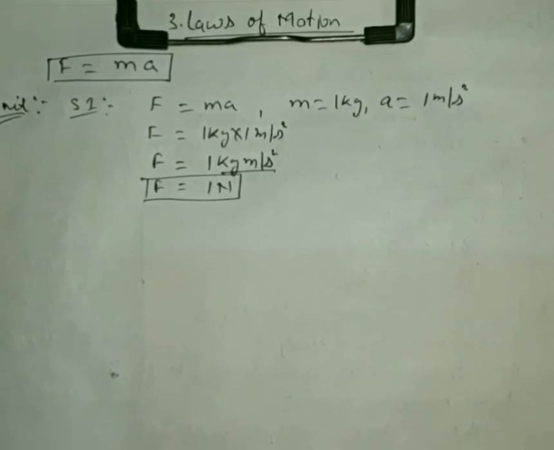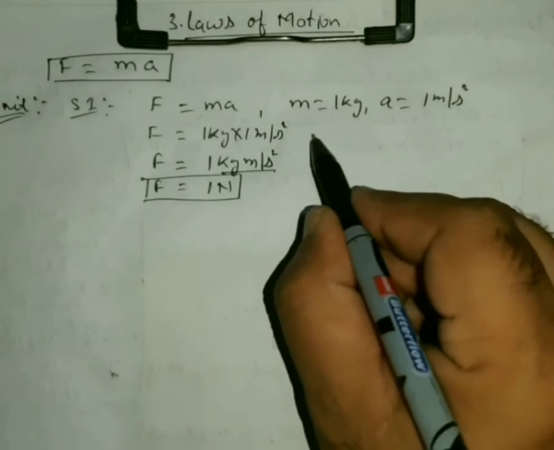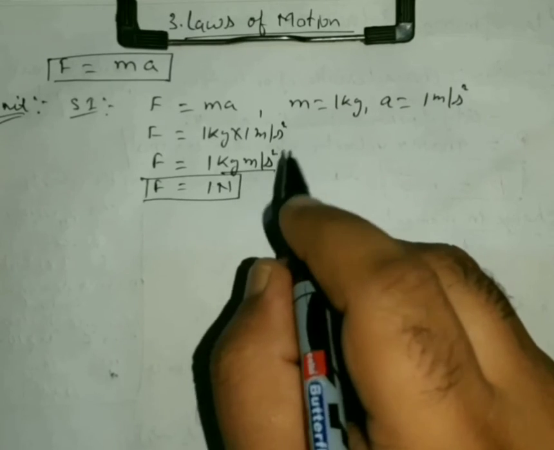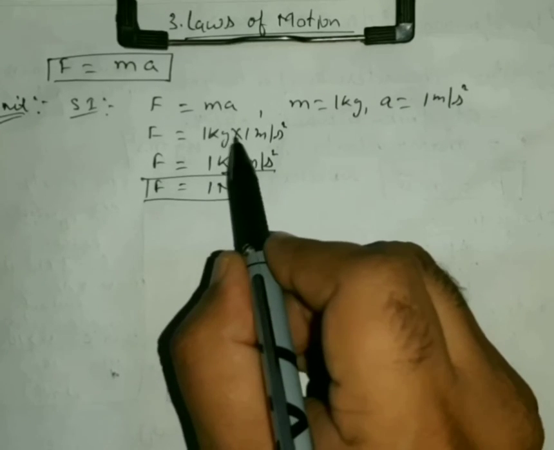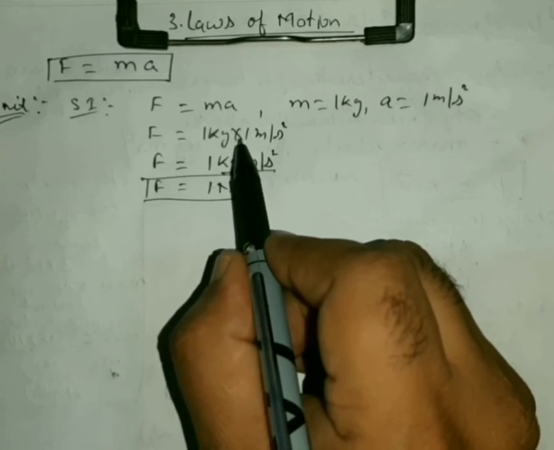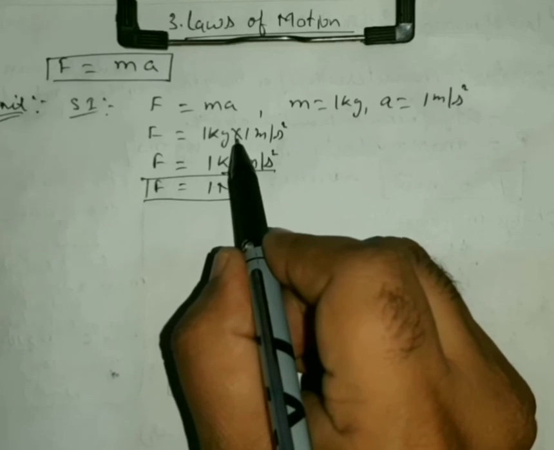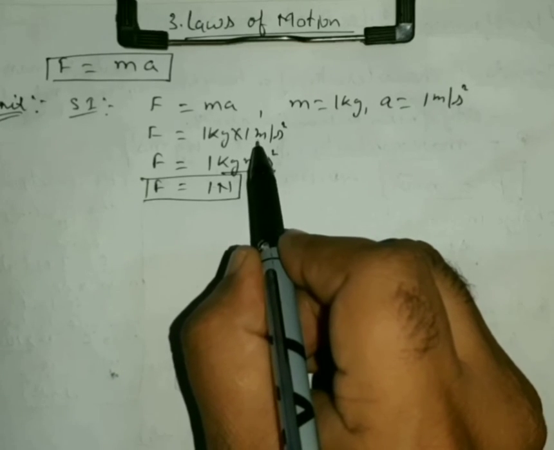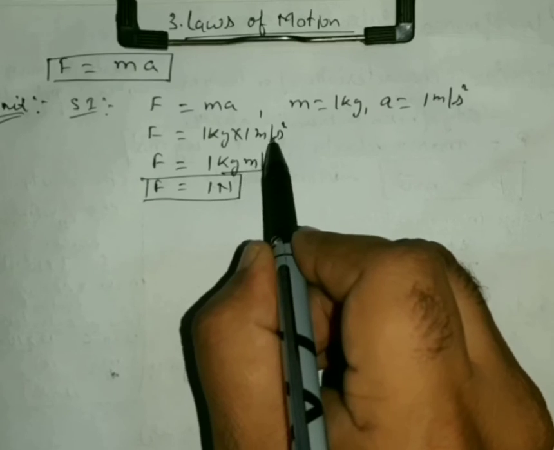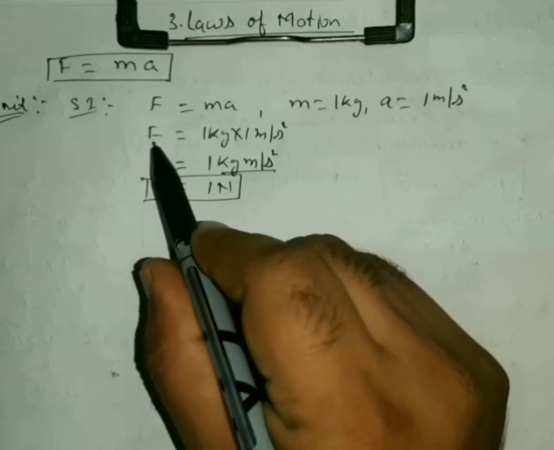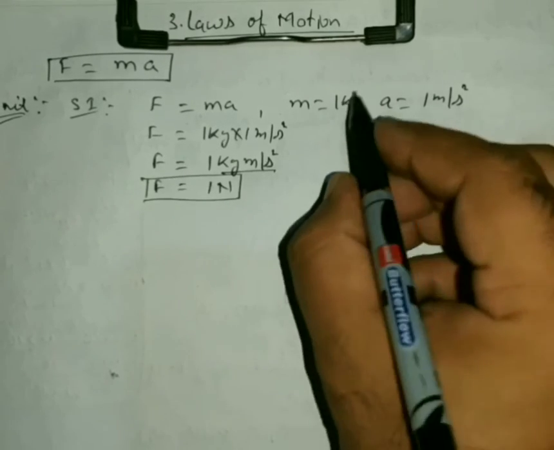Now we have to define this. What is 1 Newton of force? 1 Newton is that force which, when it acts on a body of mass 1 kg, produces an acceleration of 1 meter per second square. So from this definition, if we need an acceleration of 1 meter per second square on a body of 1 kg, then the force required will be called 1 Newton.